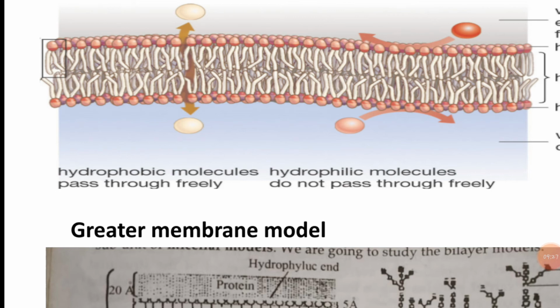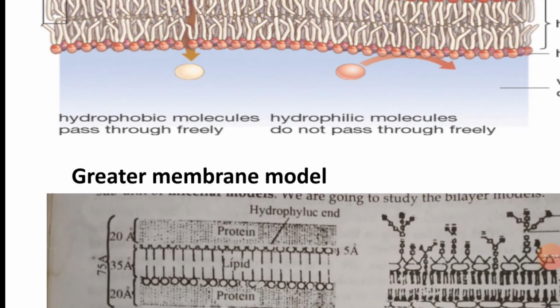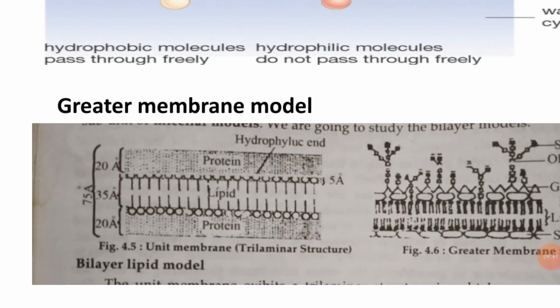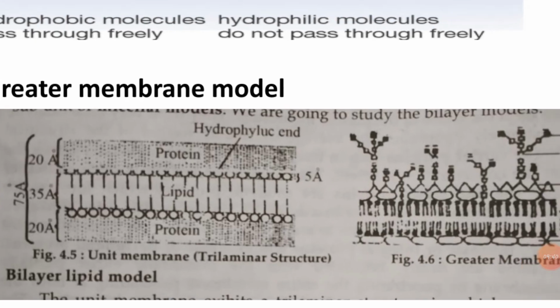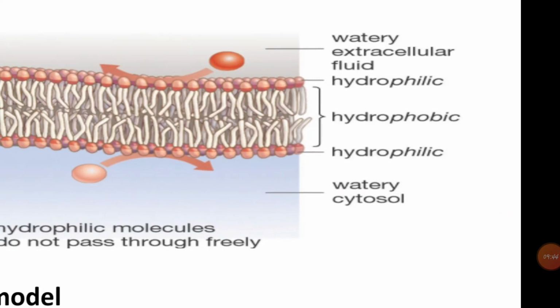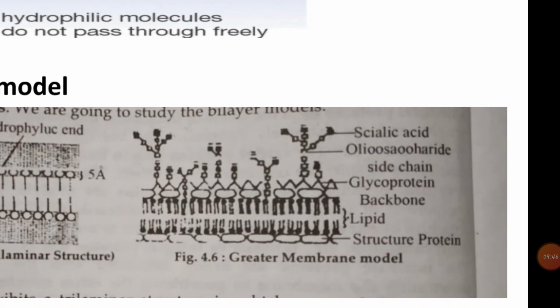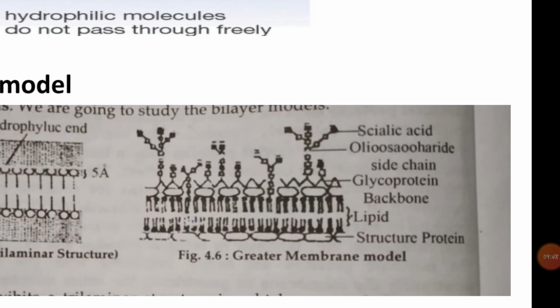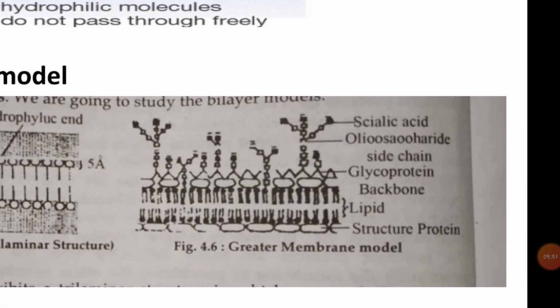In 1965, Robertson revised the earlier hypothetical models of the unit membrane and suggested the Gerter membrane model. Here we can see the Gerter membrane model.